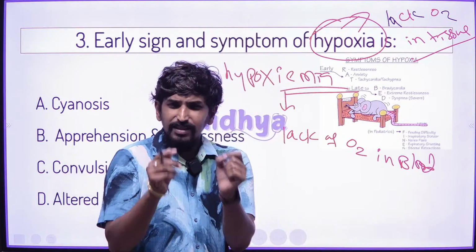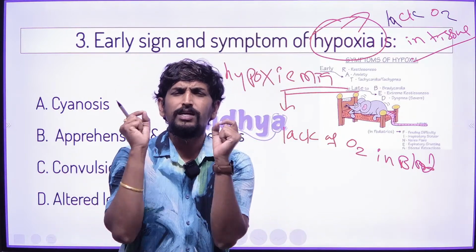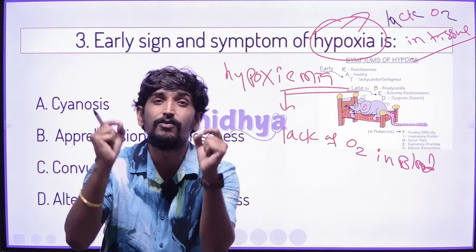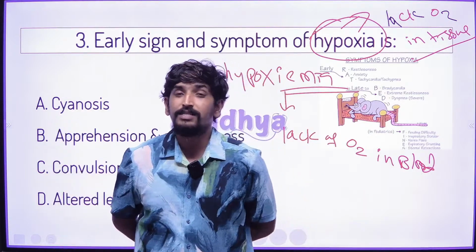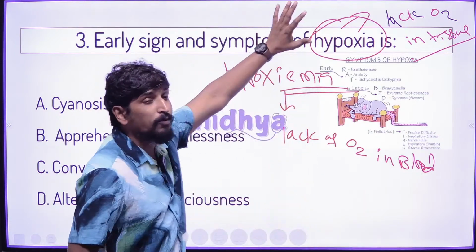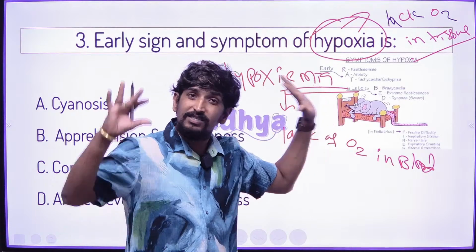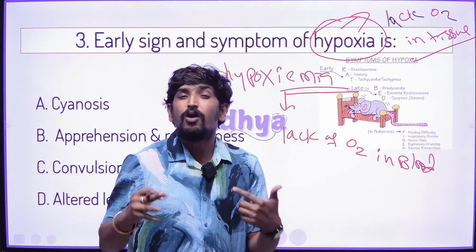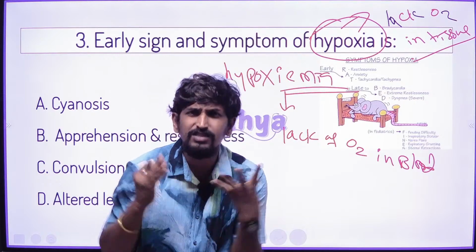So when the body cells are receiving insufficient oxygen, that state is called hypoxia. Hypoxia is a state when our body tissues or cells are not receiving sufficient oxygen.